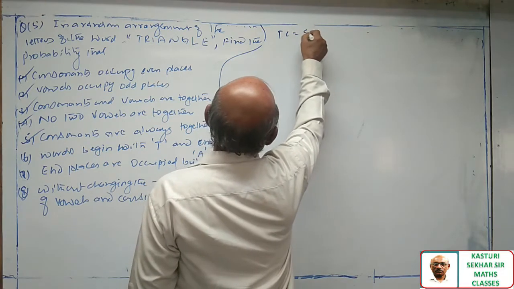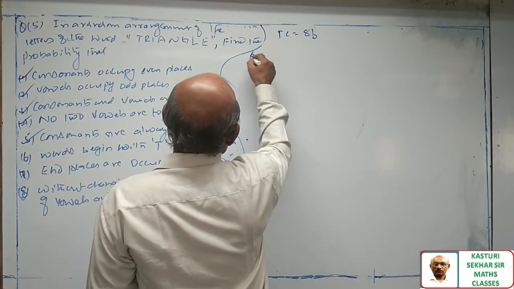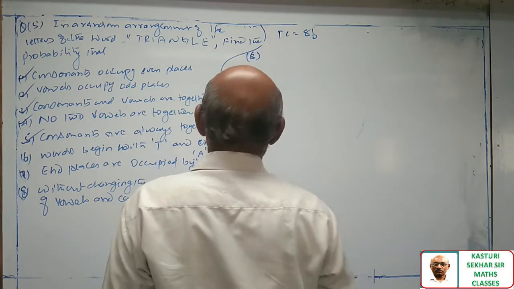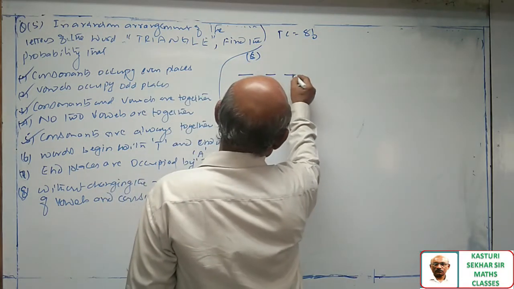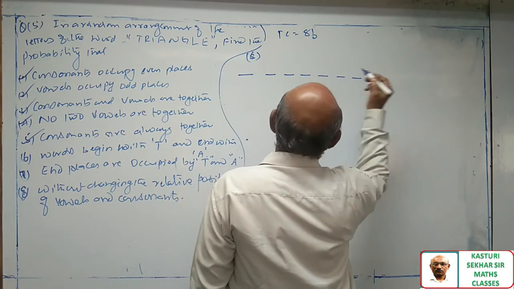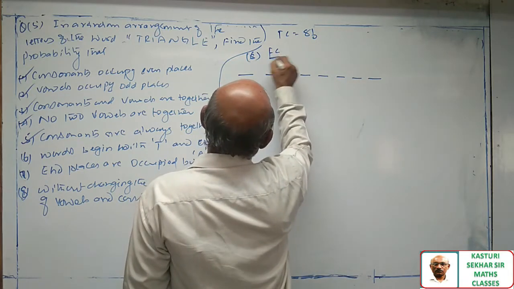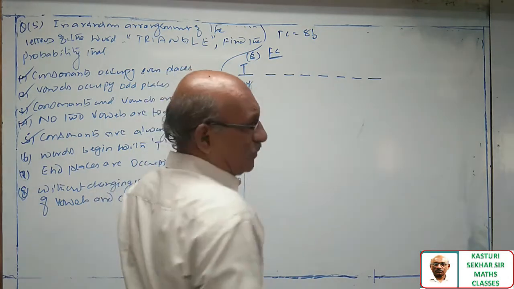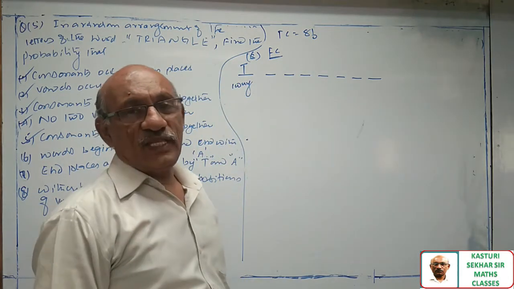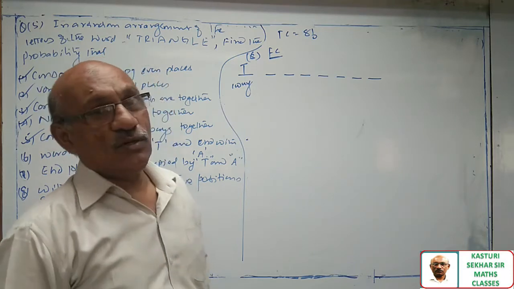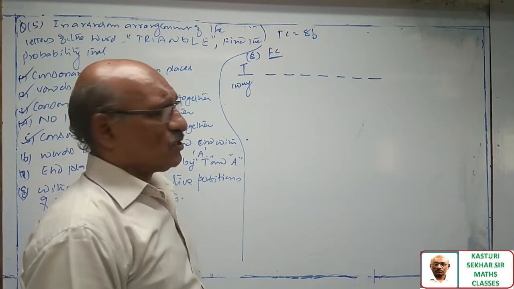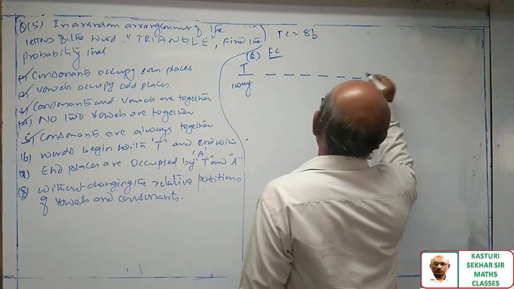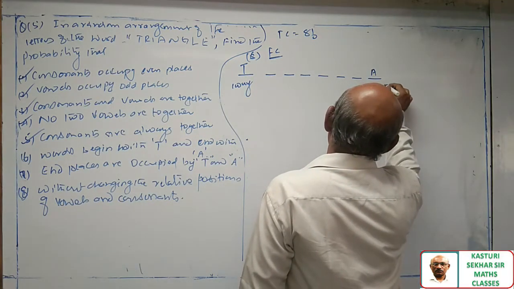Total number of cases are 8 factorial for this. Sixth question. Words begin with T and end with A. 1, 2, 3, 4, 5, 6, 7, 8. Favorable cases: words begin with T. So first place is always filled with the T only, no other letter is allowed. Therefore, first place can be occupied by T in one way. Last place is occupied by A one way.